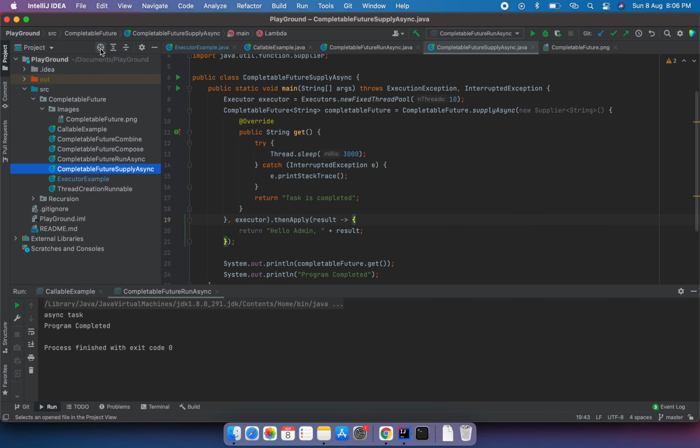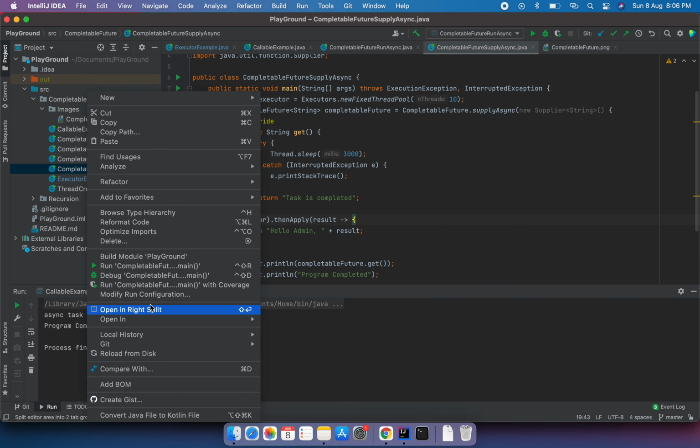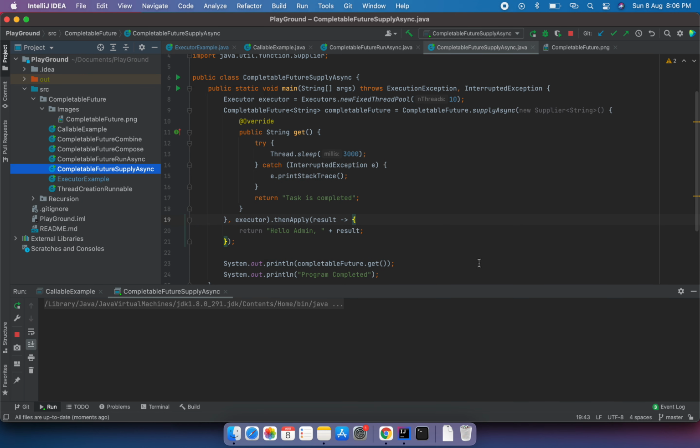If we rerun this program and see the output, it actually waited for 3 seconds. After 3 seconds it printed that the task is completed.